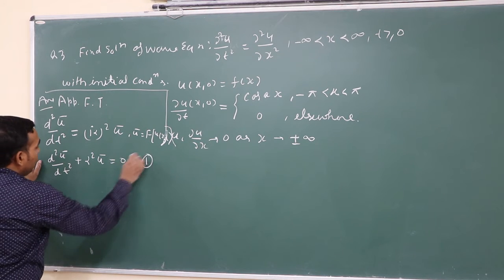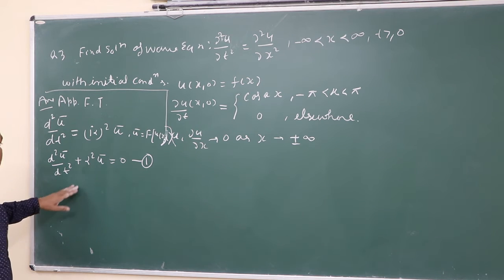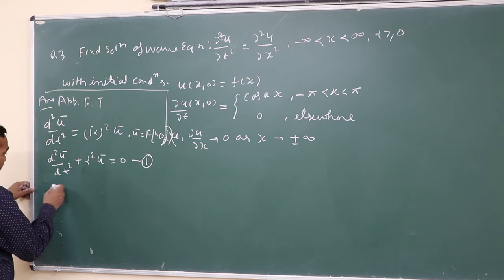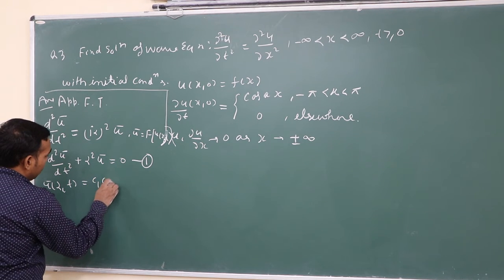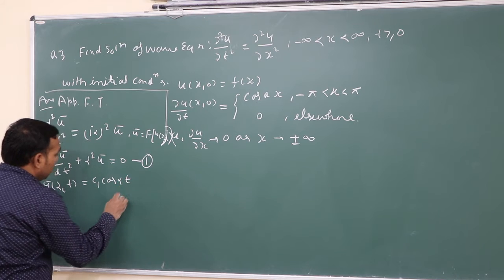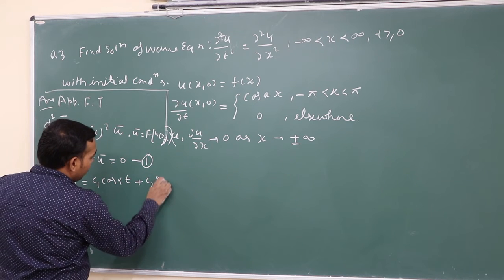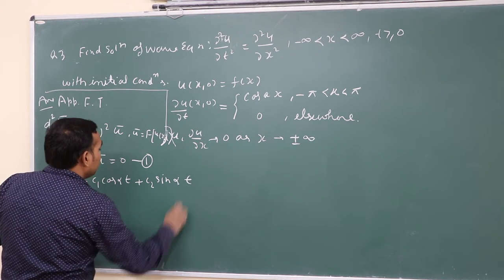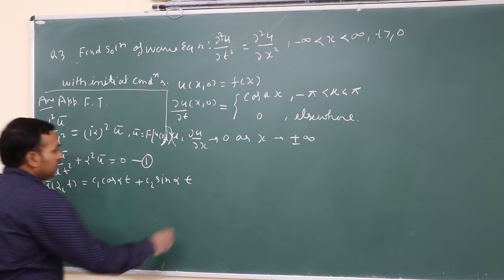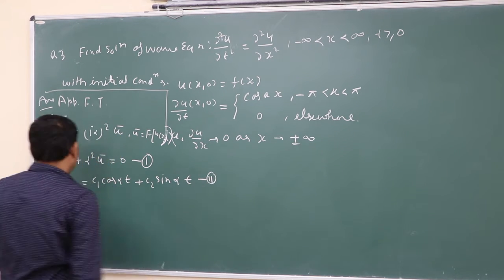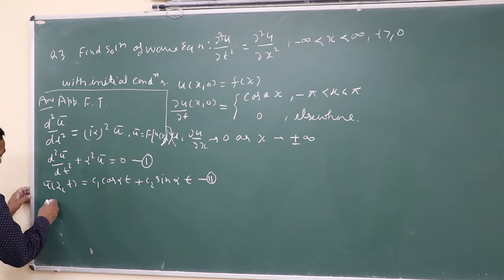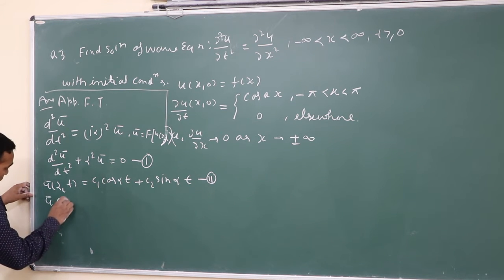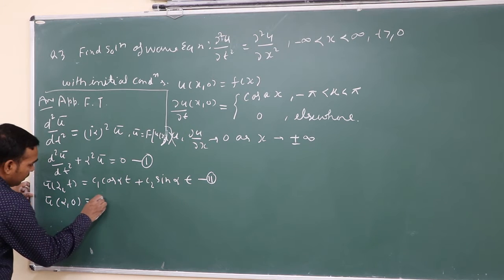Say this is 1, and this is the solution of this problem. Same as before, we can write u bar alpha t equals c1 cos alpha t plus c2 sin alpha t, and this is say 2.